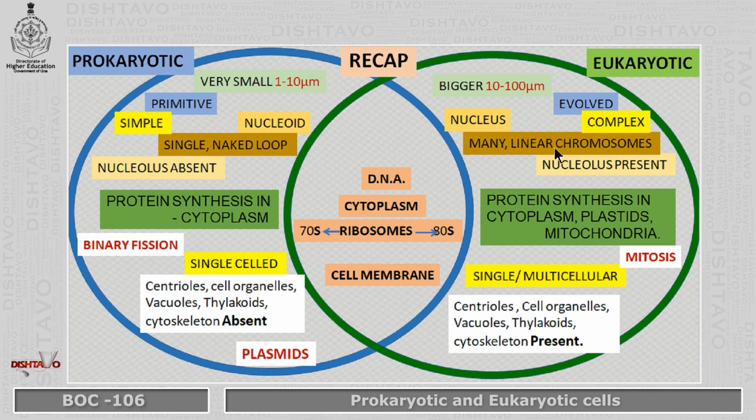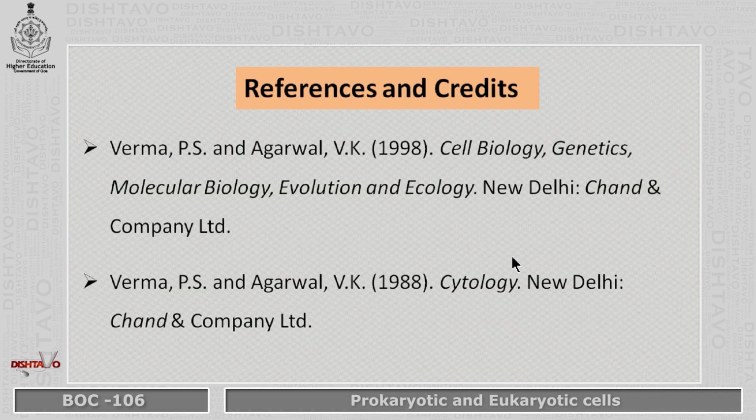Whereas the eukaryotes are much bigger, with a well-developed nucleus, more complex, evolved from prokaryotic cells, and they have the DNA found in a linear manner on chromosomes. Nucleolus is present, and protein synthesis takes place in the cytoplasm, in the plastids and in the mitochondria, which are absent in the prokaryotic cell. And of course, division is by mitosis or maybe meiosis, and then we see sexual reproduction taking place there, and all other cell organelles are present in the eukaryotic cell.